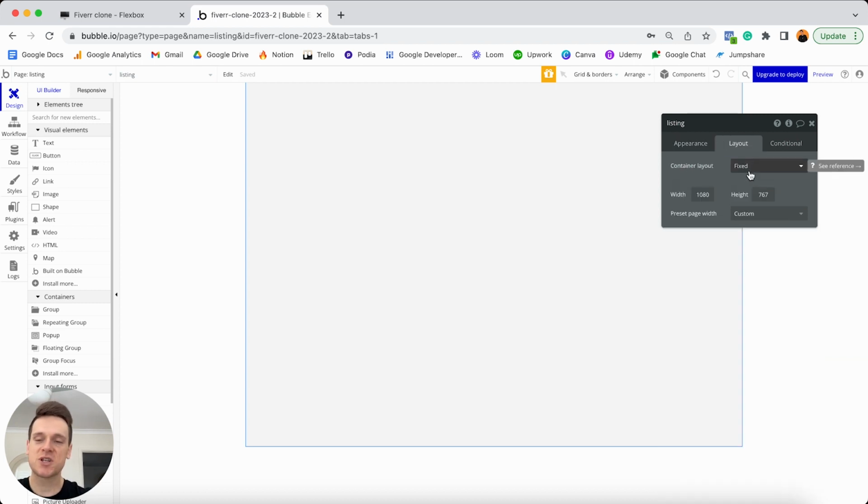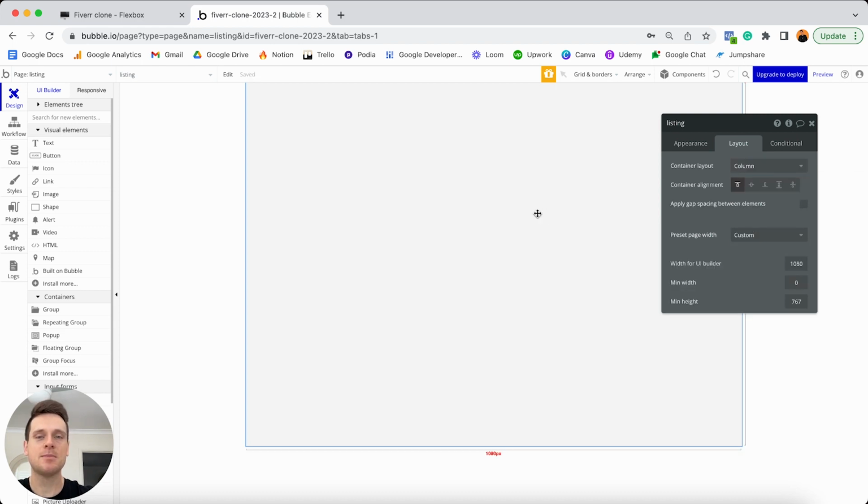page. And of course, when we're working with pages, we're always going to want to stack these from top to bottom, which means we're going to need to set the container layout here to be a column. Now, when it comes to the overall elements I'm going to add onto this page, the very first thing I'd like to do at the top is just add in our navigation menu. So that's our reusable element that we previously created. And of course, because it is a reusable element, it's super simple to add that onto our page.